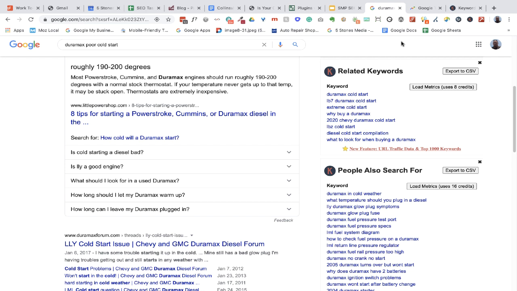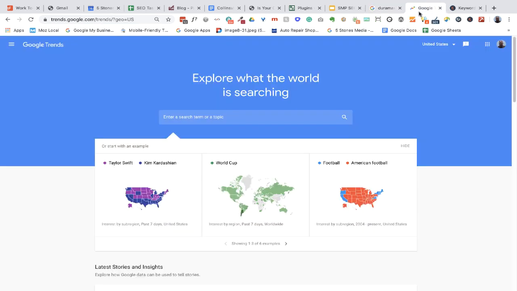Keywords Everywhere. All right, the other thing that I wanted to show you is Google Trends, and I showed you this as static slides, but I wanted to actually do a couple of searches just to give you an idea of how this works. So let's say that you do diesel repairs. All right, so what would people search for? They might search for something like diesel mechanic.